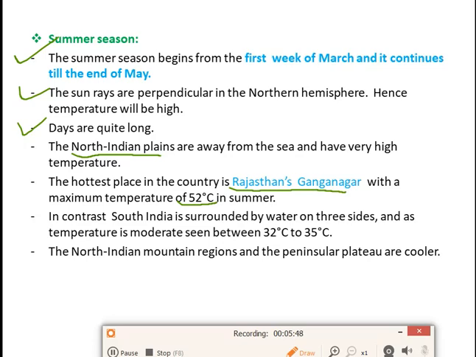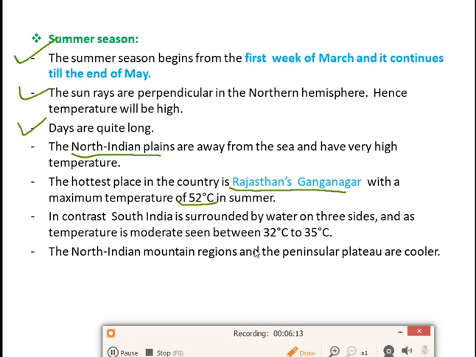In contrast, South India is surrounded by water on three sides, and the temperature is moderate, seen between 32 degrees Celsius to 35 degrees Celsius. Means the southern part of our country like Kerala, Tamil Nadu are surrounded by water on three sides. So the temperature over there is very good, it is moderate, between 32 degrees Celsius to 35 degrees Celsius.